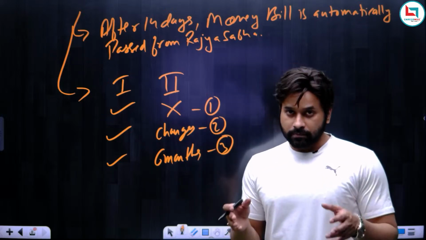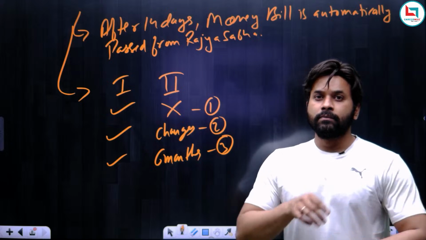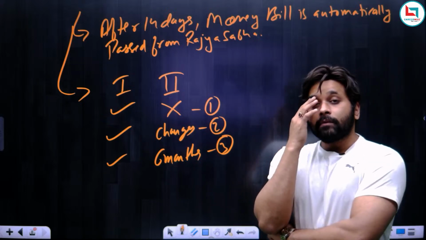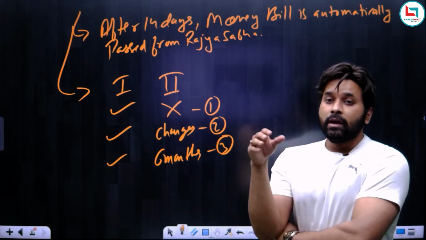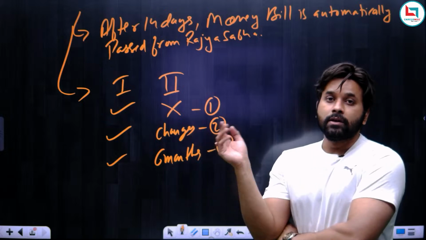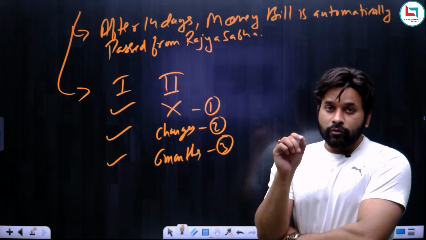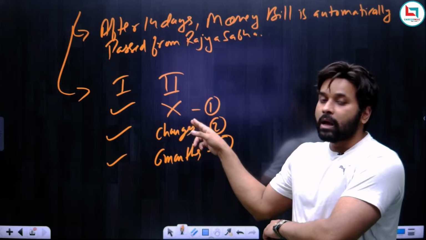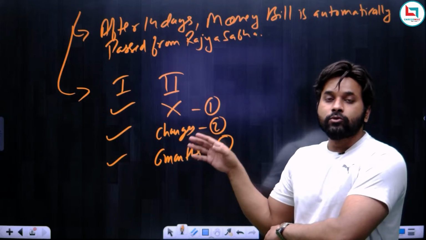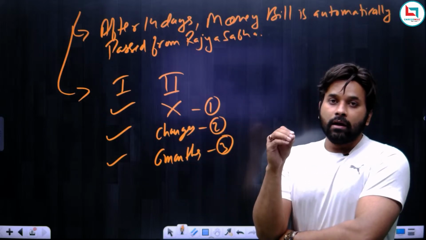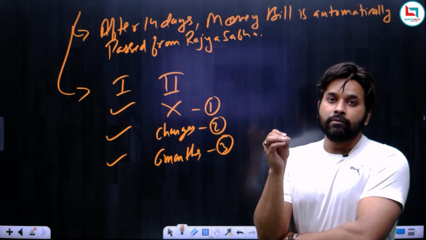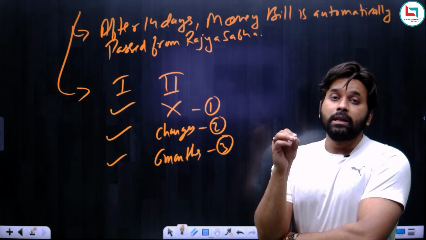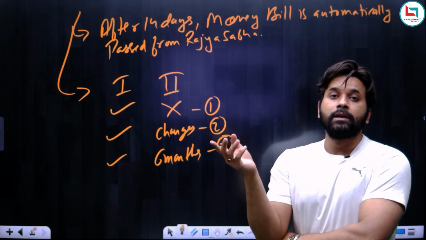Now remember, the president summons a joint sitting in case of these three conditions. So remember, in case of a money bill, the Rajya Sabha cannot reject a money bill, the Rajya Sabha cannot amend a money bill, and Rajya Sabha has only 14 days on a money bill. And after 14 days, the money bill is automatically passed from the Rajya Sabha.